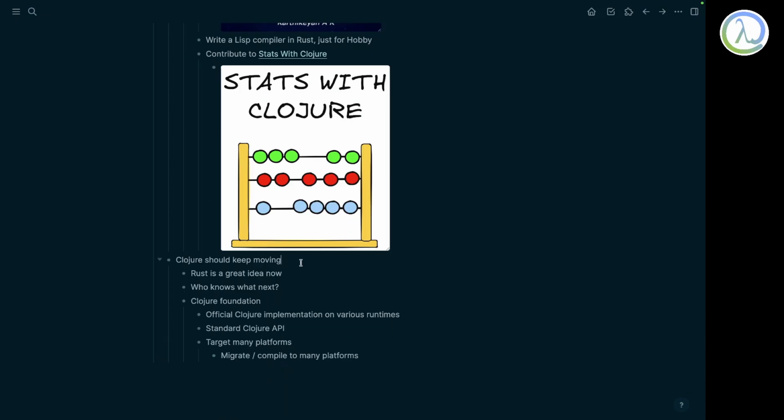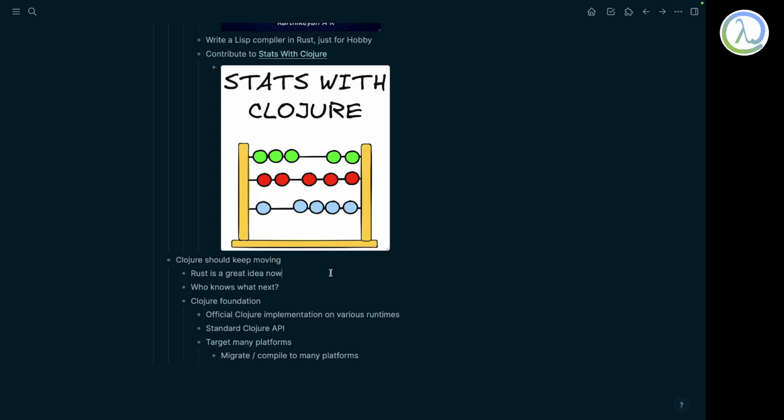I just feel like Clojure should keep moving. Rust is a great idea now. Java was a great idea then, when Rich Hickey started, and so Clojure should keep moving. Even Matz, the creator of Ruby, used to say that Ruby should be like a shark: it should always keep swimming, otherwise it will drown. That should be the mentality of the Clojure community too, right?